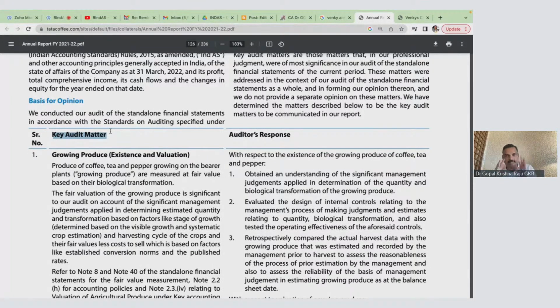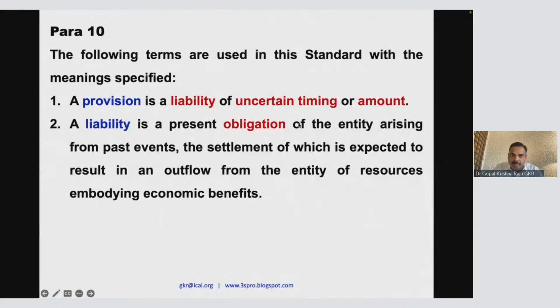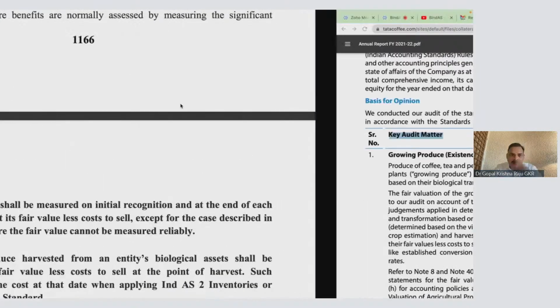So it will always be an estimate. So please look at this terminology. It is uncertain timing or amount, but it is a liability. You have to recognize it in the books of accounts. So how do you recognize? How do you measure it? So therefore, in key audit matter, they generally use this terminology.